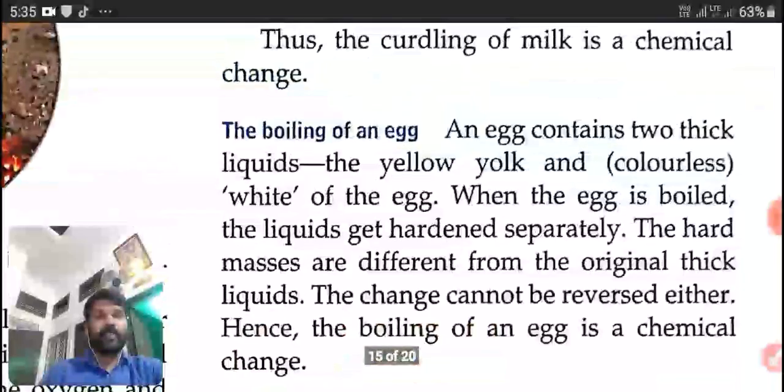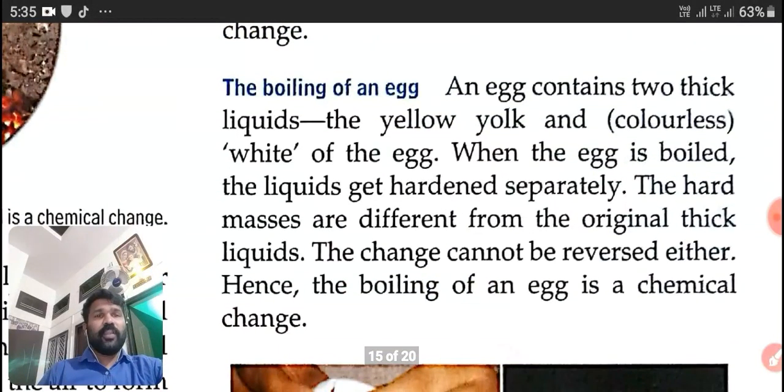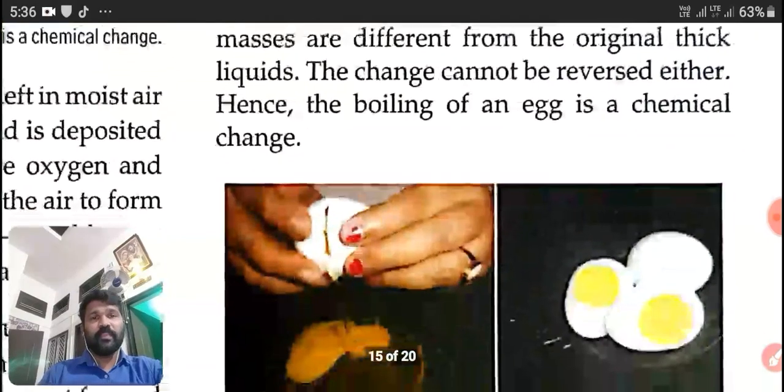When the egg is boiled, the liquids get hardened separately. The hard masses are different from the original thick liquids. The change cannot be reversed either. Hence, the boiling of an egg is a chemical change.